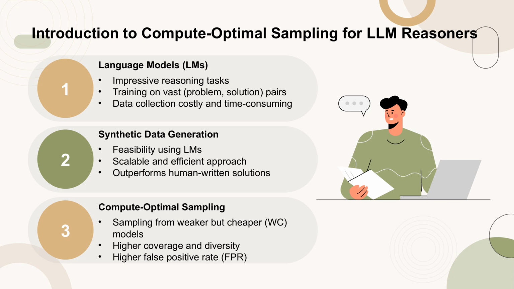In this paper, the authors explore an alternative approach to sampling, focusing on using weaker but cheaper, WC, models rather than stronger but more expensive, SE, models. This approach aims to achieve higher coverage and diversity in the generated data, albeit with a potentially higher false positive rate, FPR. The authors demonstrate that this method can lead to more compute-optimal training of language model reasoners.